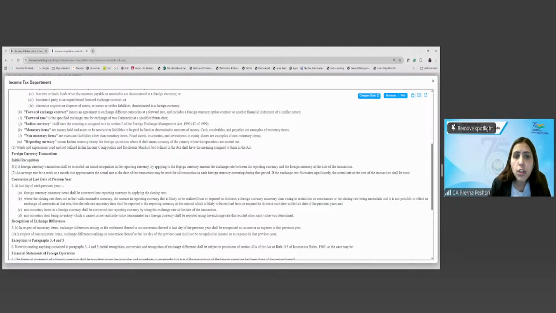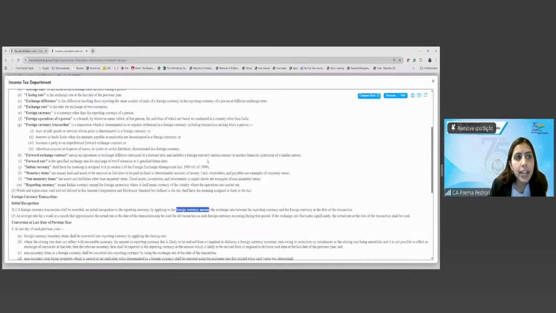By applying to the foreign currency amount the exchange rate between the reporting currency and the foreign currency at the date of the transaction. So what is reporting currency? Reporting currency means the Indian currency, except for foreign operations, where it shall mean the currency of the country where the operations are carried out.